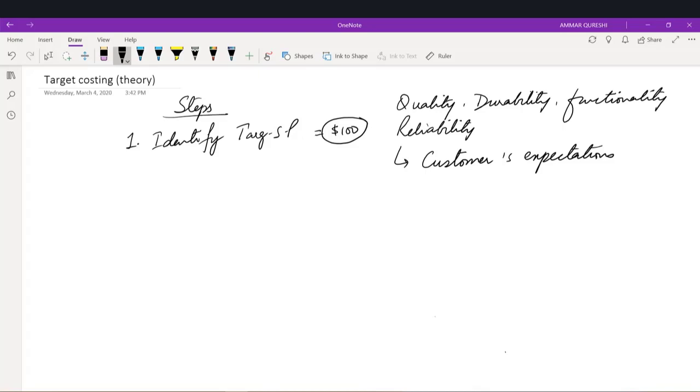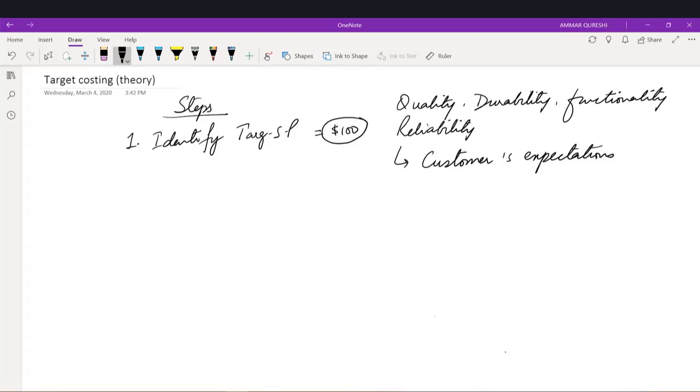Because if we are not providing that, the customer will not buy our product. Target costing is usually applied in a situation where there is intense competition. If competition is based on quality, usually we don't follow this. If competition is based on a price war, then this is an ideal method for the company to follow. So what customer expectation do we actually need to identify?